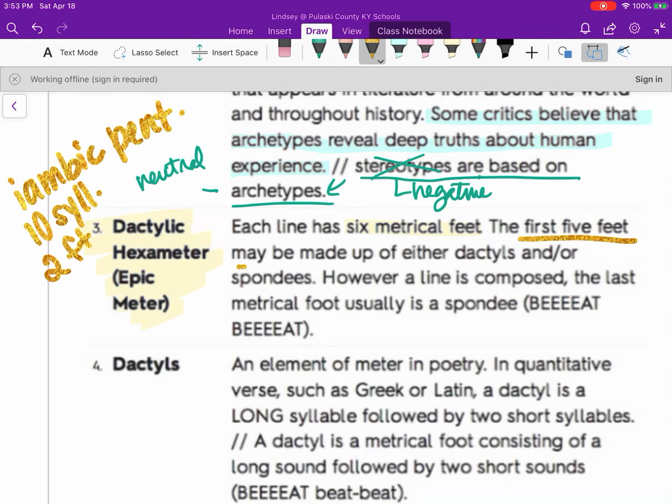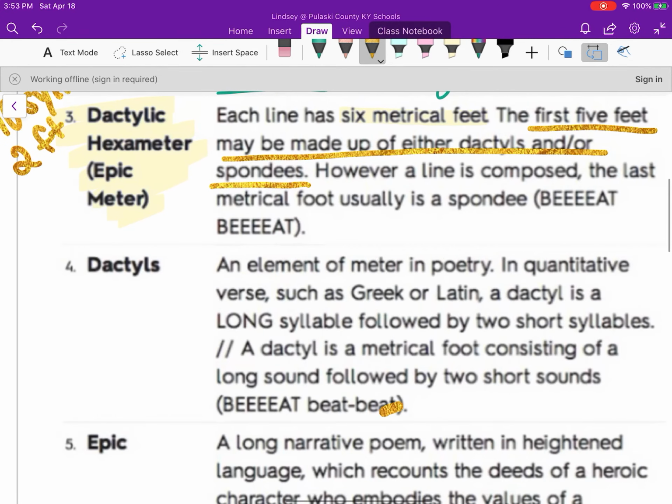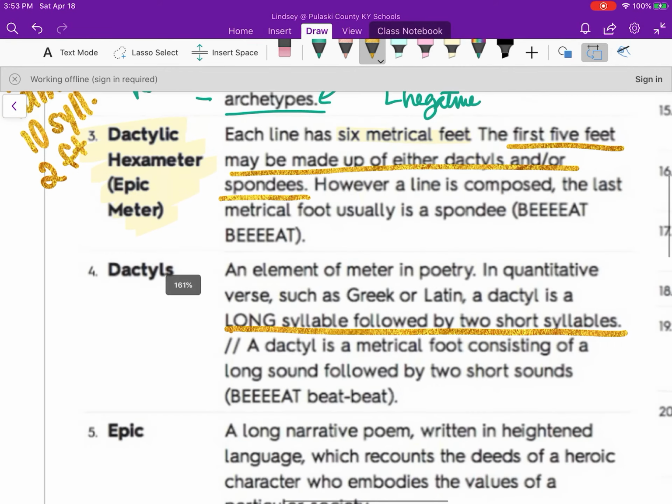The first 5 feet may be made up of either dactyls or spondees, which we're going to talk about in a minute. However a line is composed, the last metrical foot is usually a spondee. And we're going to look at dactyls and spondees, okay? So let's look at dactyl first. A dactyl is a long syllable followed by 2 short syllables.